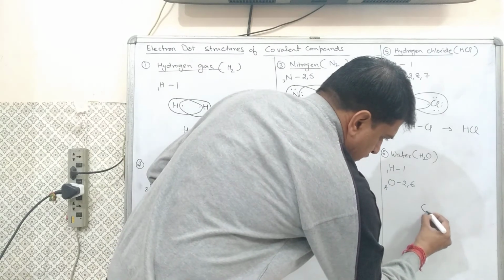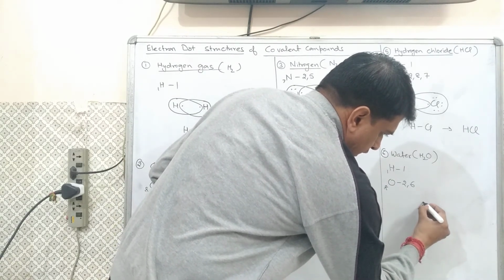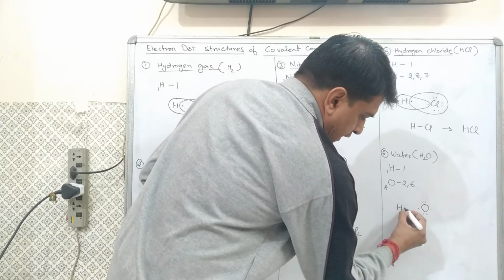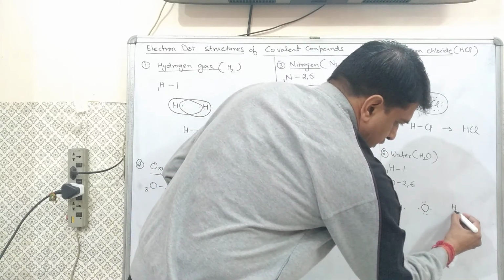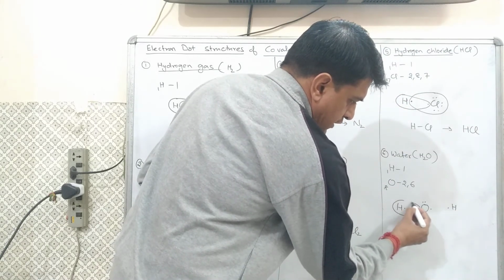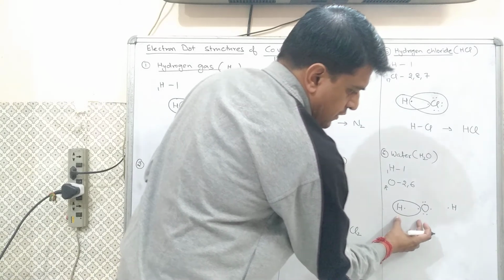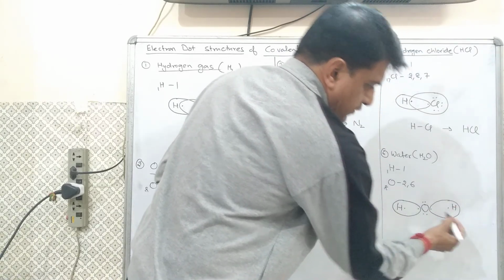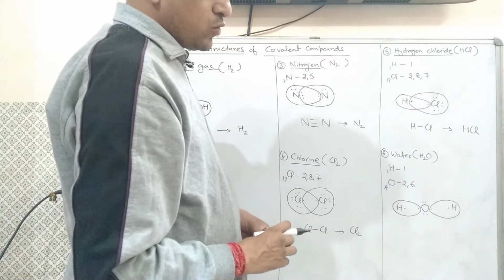Oxygen has these 6 electrons. Hydrogen will have 1 electron on either side. This hydrogen will share 1 electron to get 2 electrons in the outermost shell, and this hydrogen also now has 2 electrons in the outermost shell.